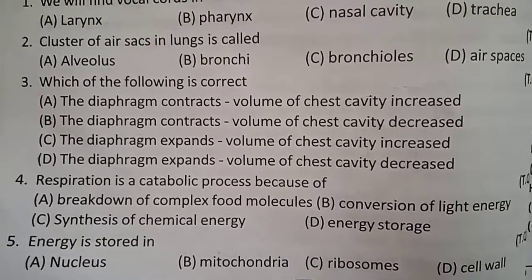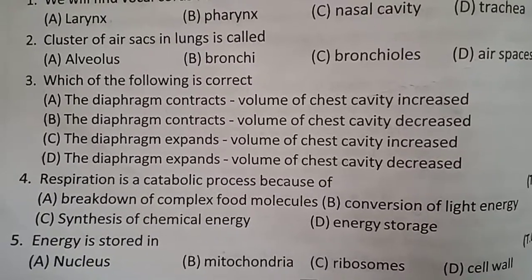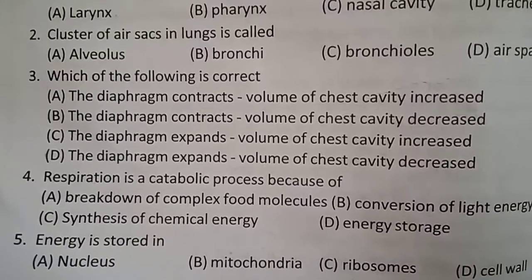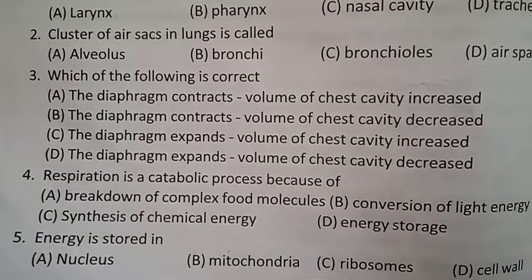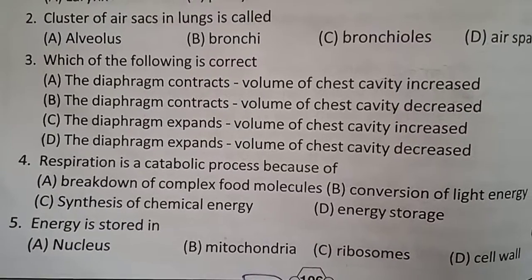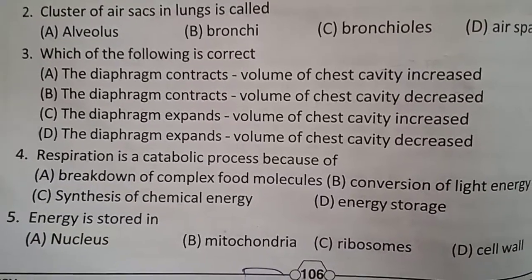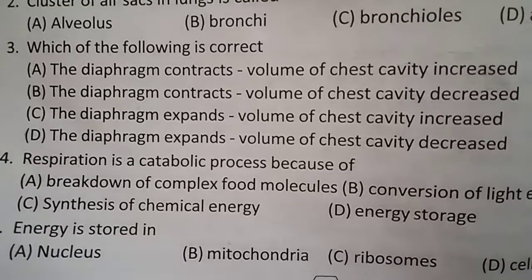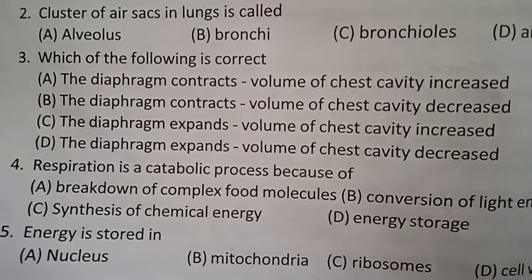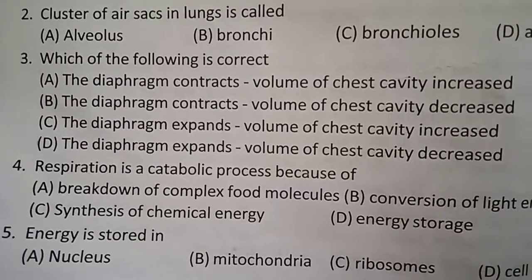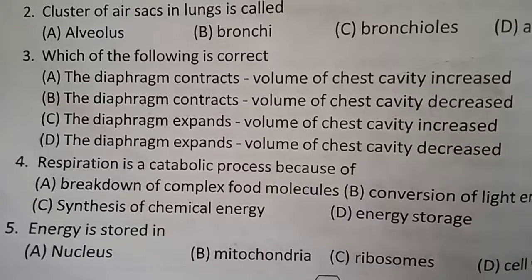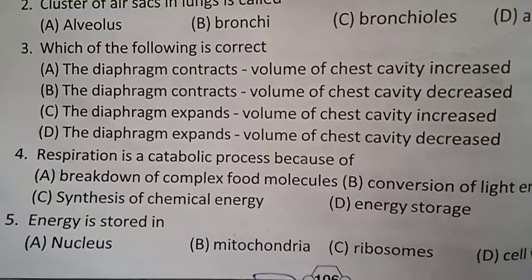Which of the following is correct? The diaphragm contracts, volume of chest cavity increased. That means when diaphragm contracts, volume of chest cavity can increase. We know diaphragm is the muscle present under the lungs, above the abdomen. The diaphragm contracts, volume of chest cavity decreased. Diaphragm expands, volume of chest cavity increased. The diaphragm expands, volume of chest cavity decreased. What is the answer? When diaphragm contracts, volume of the chest cavity increased. At that time, air can fill into the lungs because the chest cavity increases.